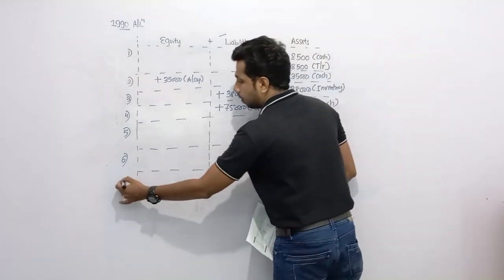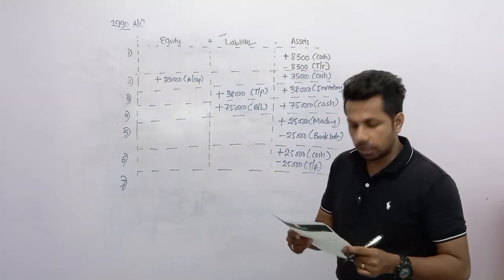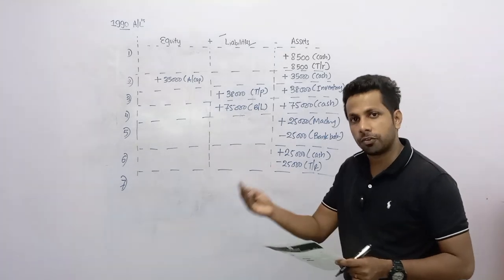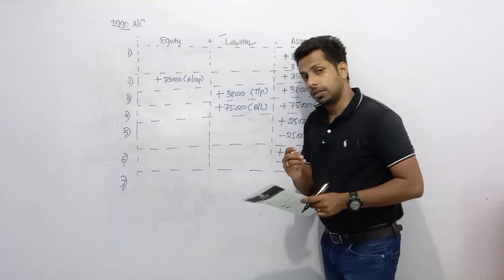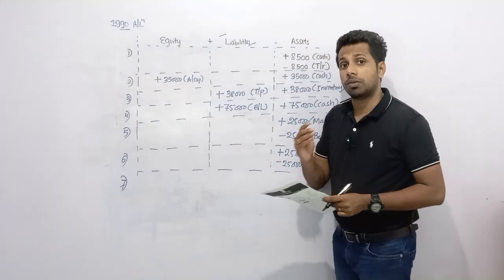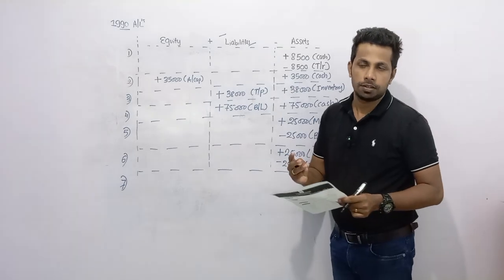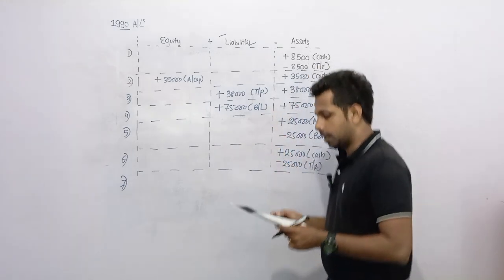Question number 7. Goods returned to suppliers. What can you see? Purchase returns. But there's an assumption here. We return, dear children, the goods bought on credit basis. Here we return goods to the suppliers which were bought on credit.